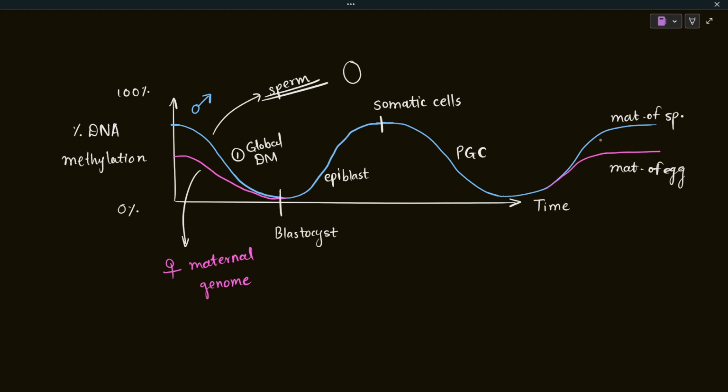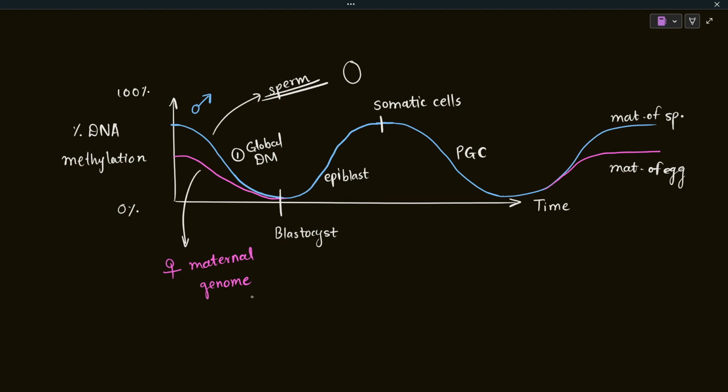So it will be high if the gametes are sperm, it will be low if the gametes are egg. The reason being this, that the sperm has dense chromatin, they need the dense chromatin because of the high packaging in the nucleus. Okay, so the nucleus is very congested and you need the higher order of the packaging, and that is why it is done by the DNA methylation. So you know that DNA methylation supports the closed chromatin condition, and it is also associated with the repression of the genes. So this is the reason.